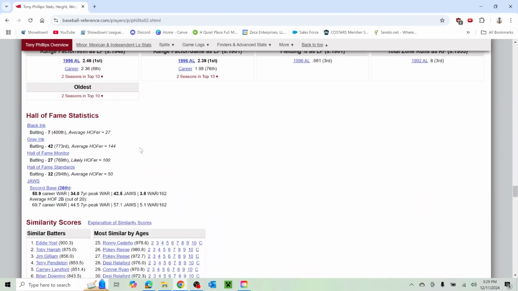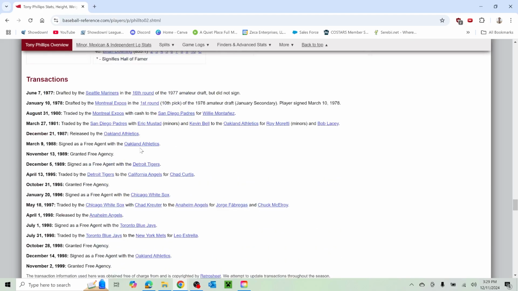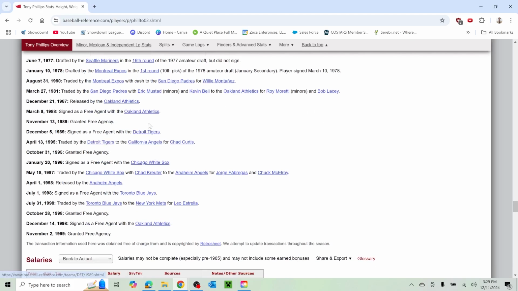Let's see how he made it to Detroit. Traded by the Padres, couple minor league players. So he was a free agent after this year. He was traded to Oakland. Oh, wow. So he was released in '87, and then he signed just a couple of months after that. That's crazy.